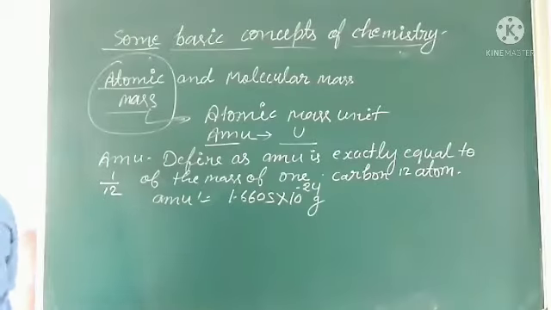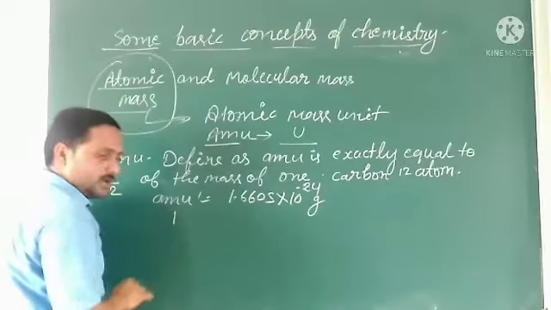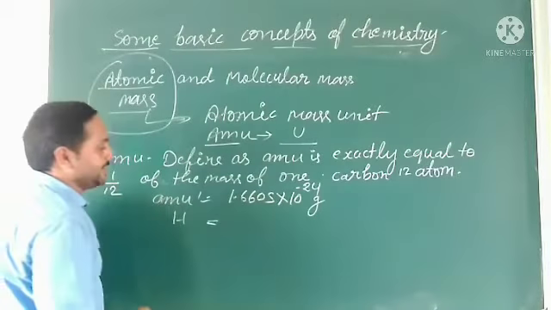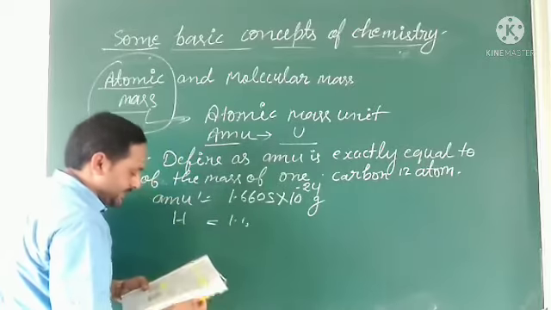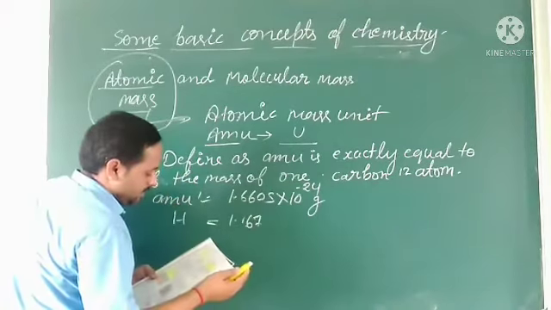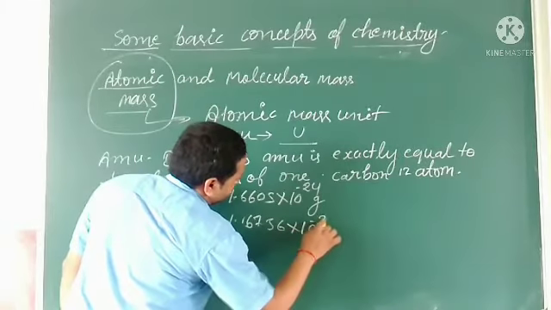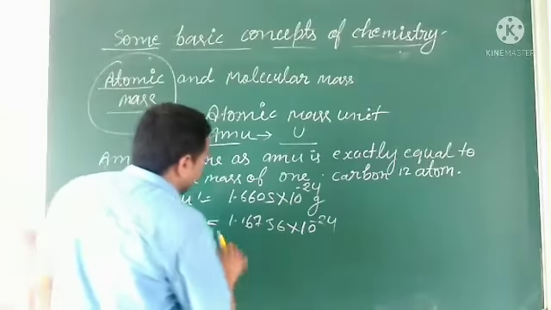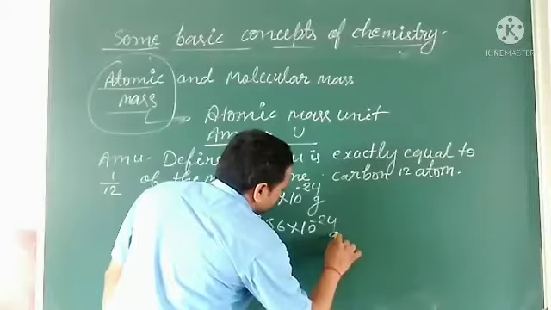If we see hydrogen, the weight in gram is 1.6736 into 10 to the power minus 24 gram.